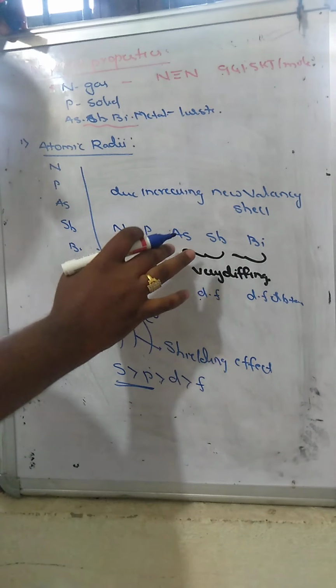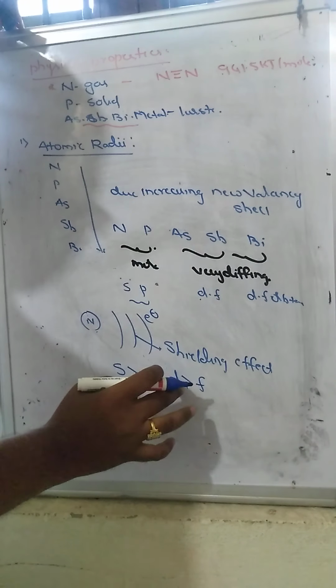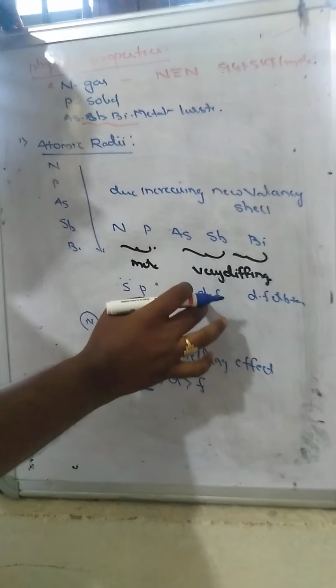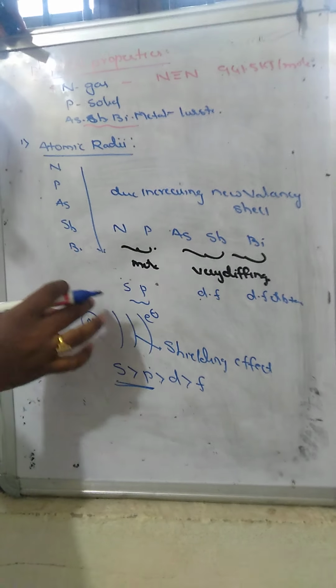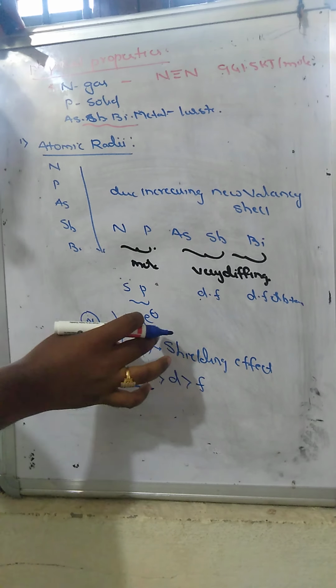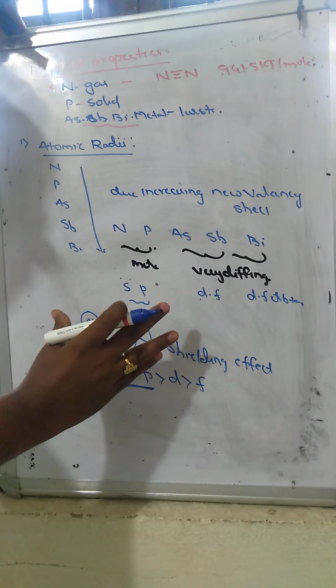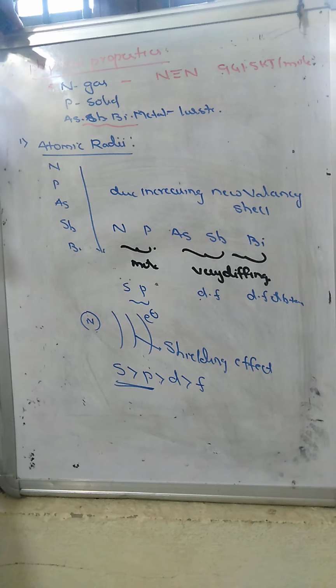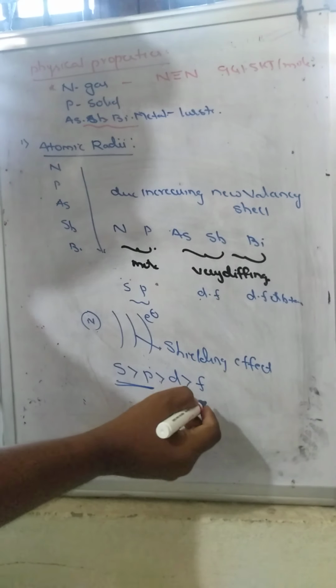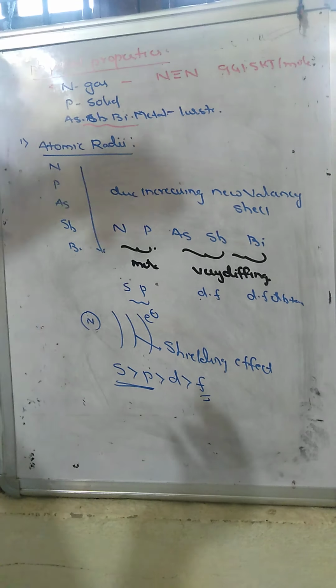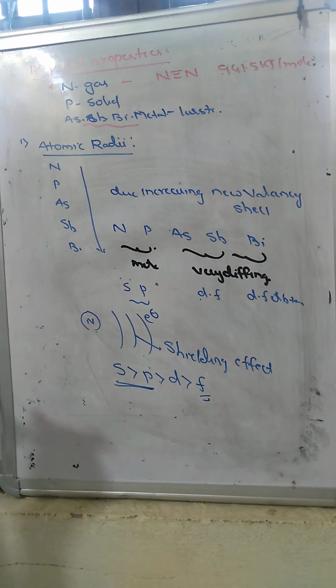But in arsenic to antimony, due to the poor shielding effect of d orbitals, the attraction by the nucleus over the electron increases, and the size decreases. With bismuth, f orbitals are involved, which also have a poor shielding effect.